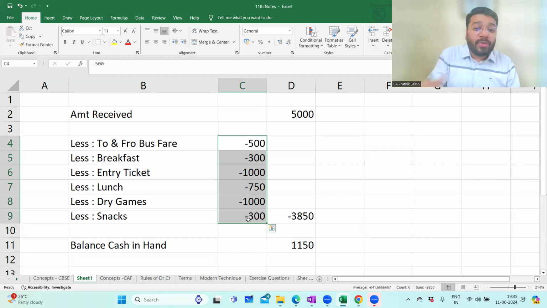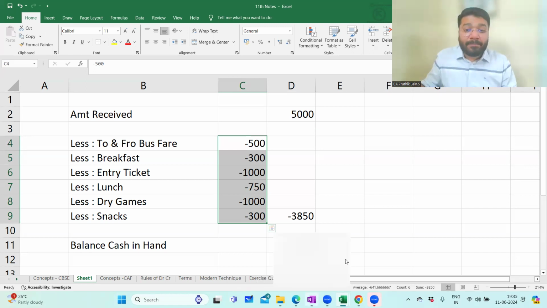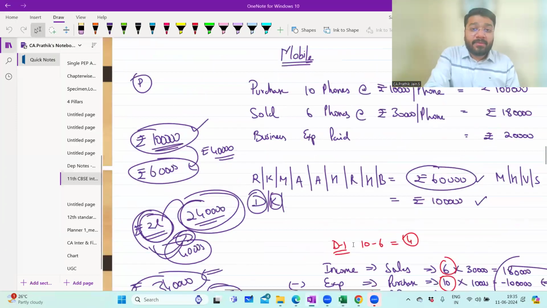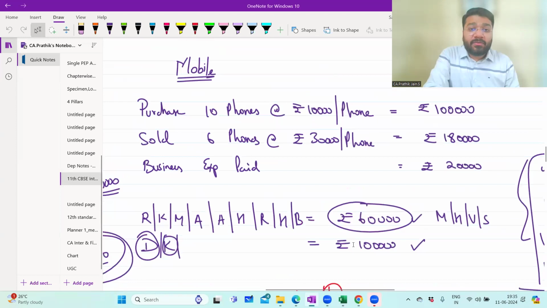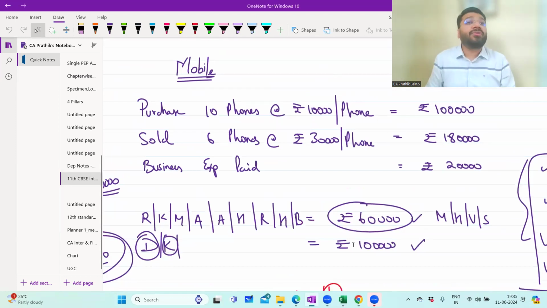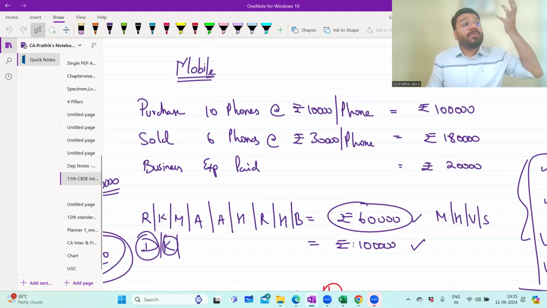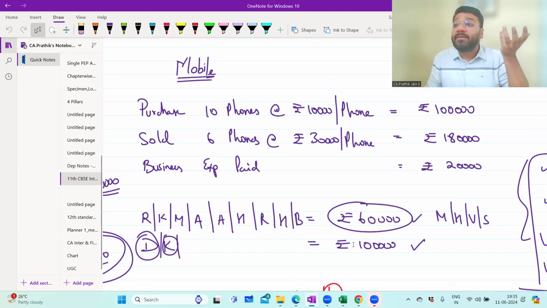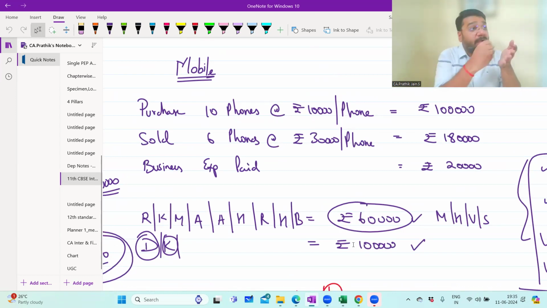If you remember, we also took an example of business. Remember? What happened here? You started a mobile shop business. You purchased 10 phones. So if I ask you, what is the total worth of phones that you purchased? You say 1 lakh. So how did you know 1 lakh? Because you made an account of it.